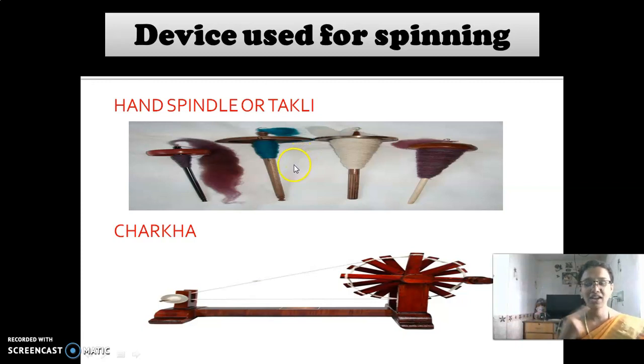On the other side we are able to get the thread-like structure. So what is this charkha? Yes, this charkha was used by Mahatma Gandhi. I told you about the Khadi movement. So everywhere there are Khadi craft shops. While teaching you this detail, I have said this. So what are the devices used for spinning? Hand spindle or takli, and the second one is charkha.